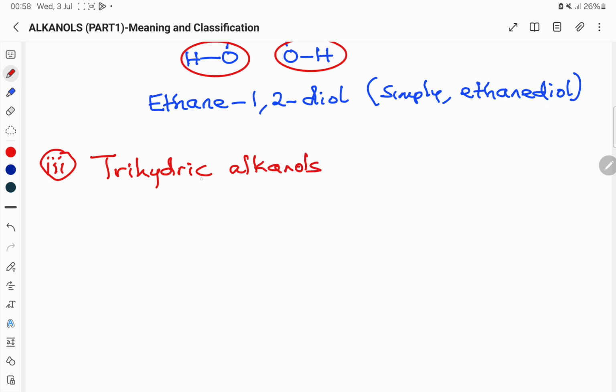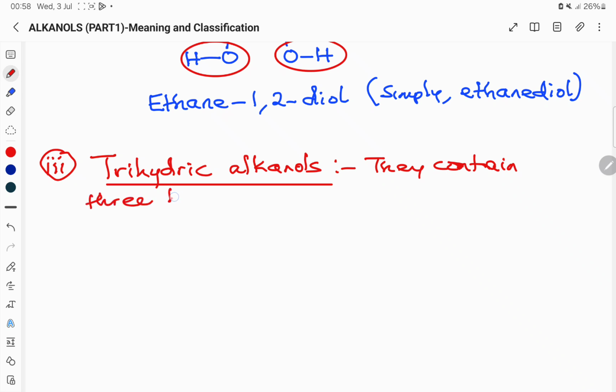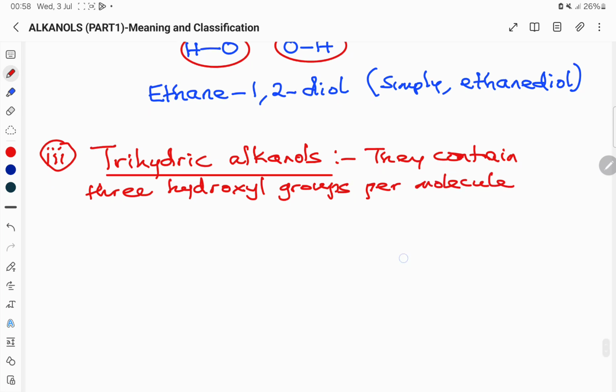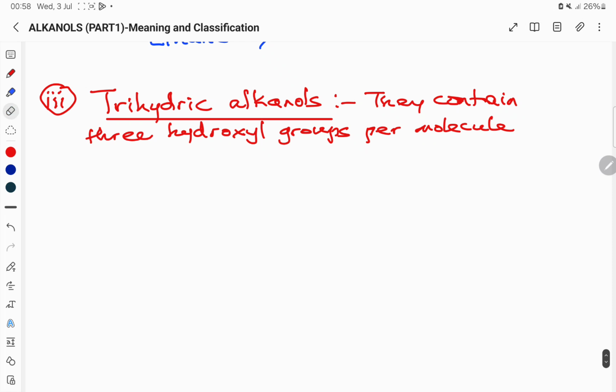Trihydric alkanols are alkanols that contain three hydroxy groups per molecule.